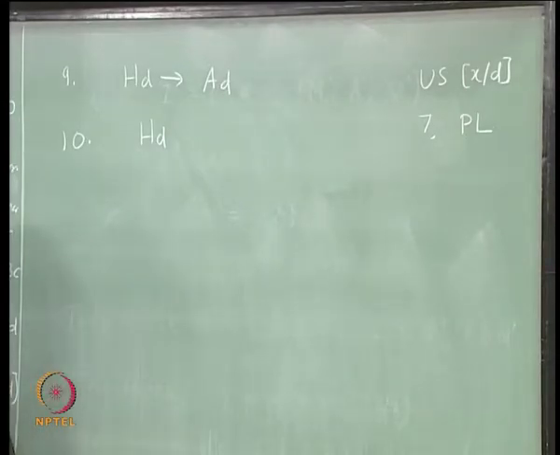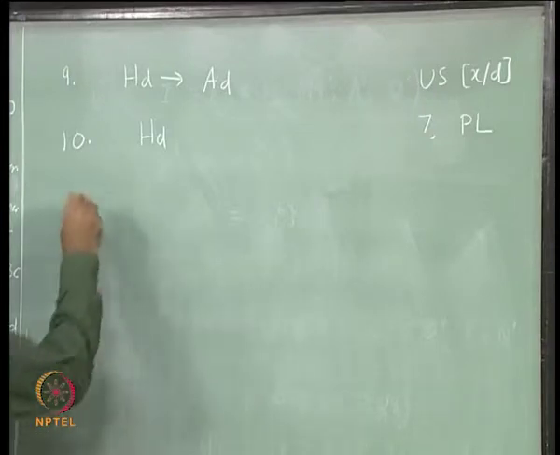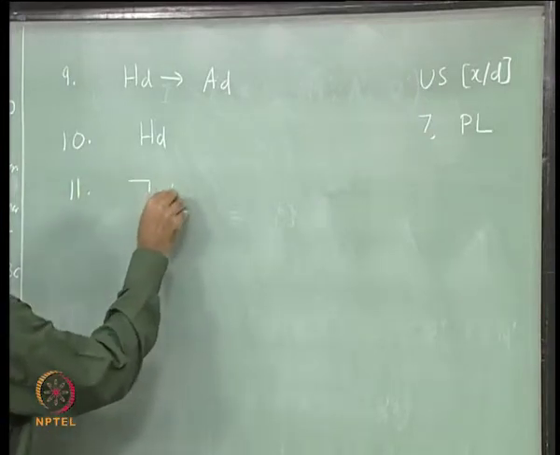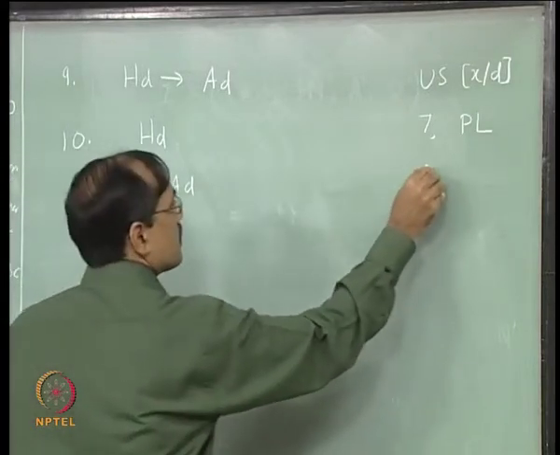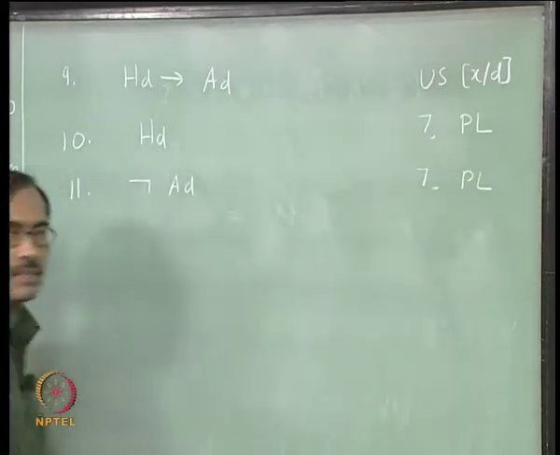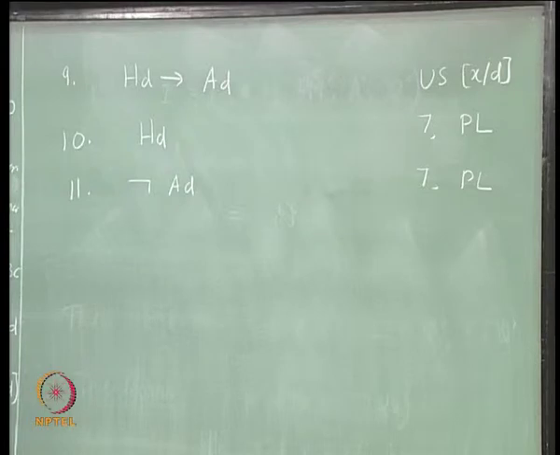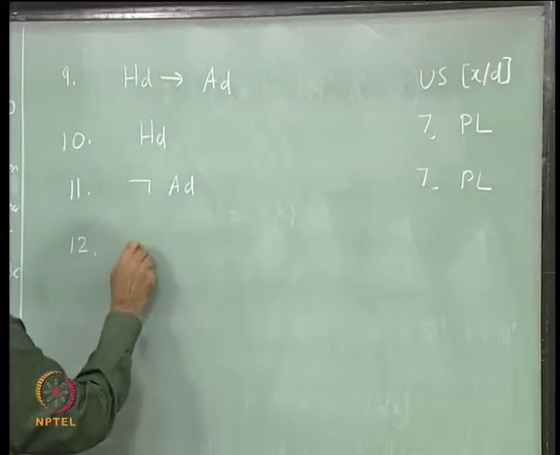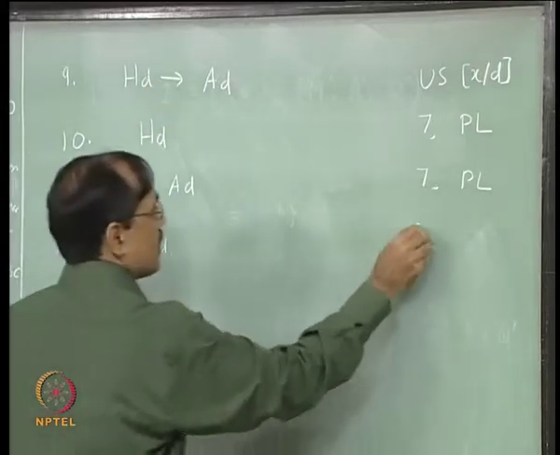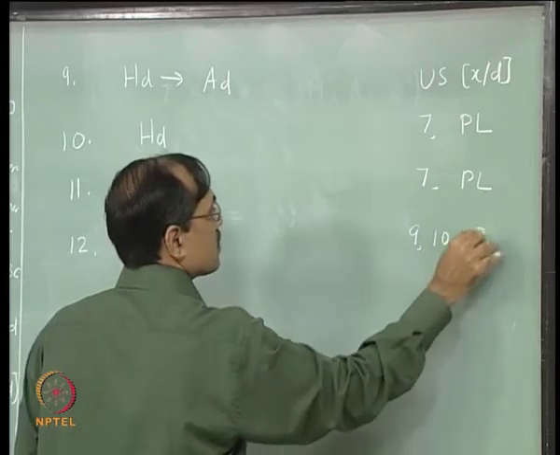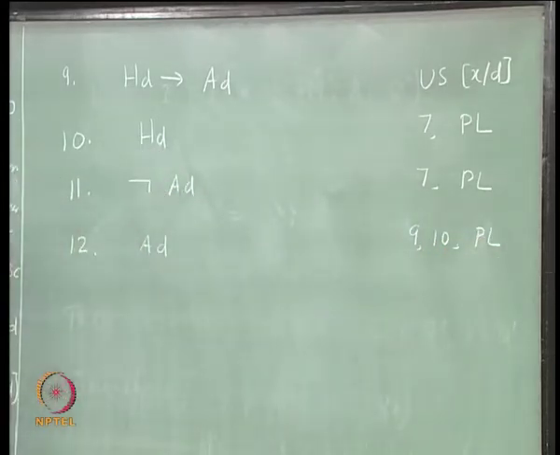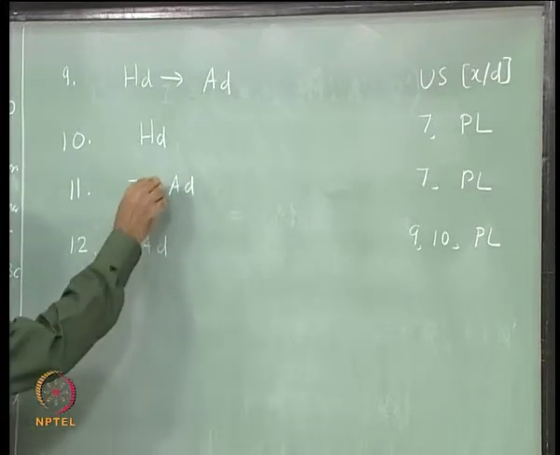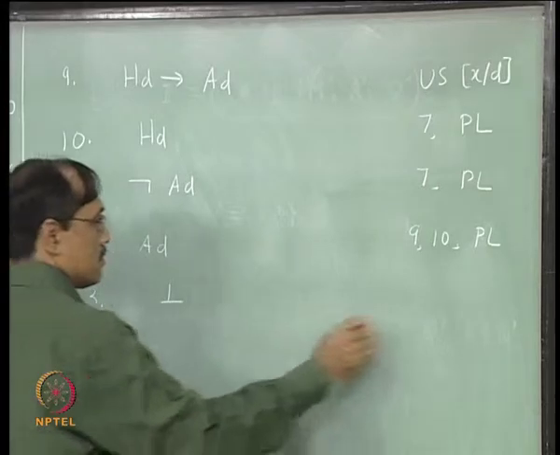So, that is P and Q entails P, that is why again not A d similarly, P and Q entails Q. Okay. Next, from these two I get AD, 9, 10 modus ponens. Okay. Now 13 you have 11, 12 gets bottom.